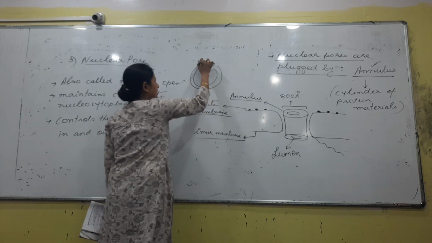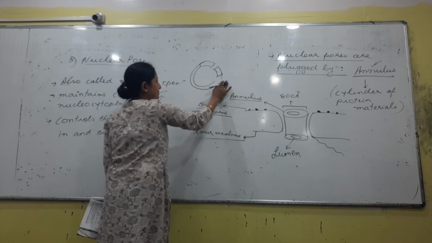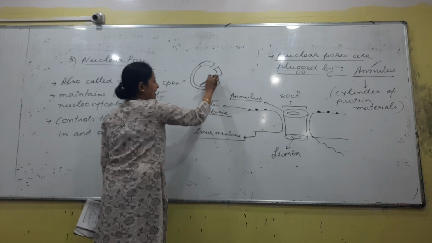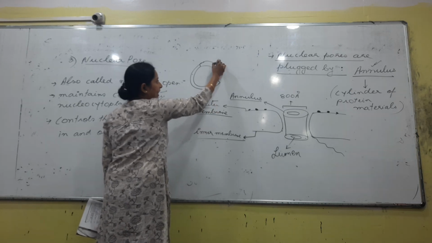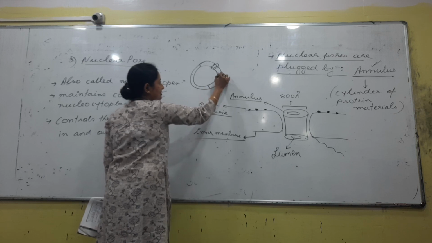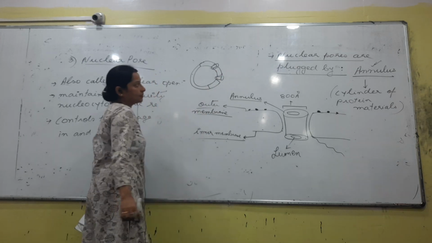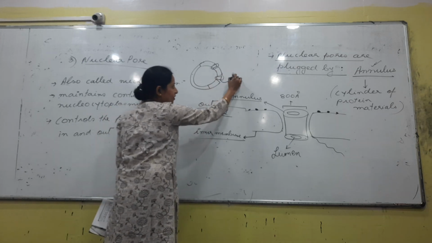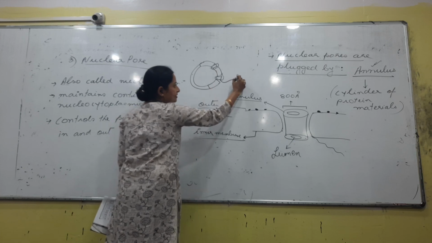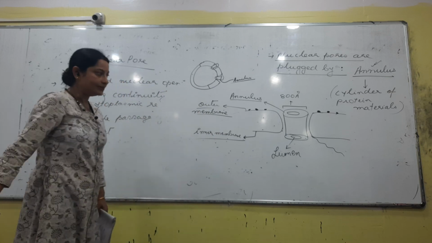If this is the outer membrane, this is the inner membrane. Similarly, this is the outer membrane, this is the inner membrane. We know that there will be a proteinaceous cylinder, and that cylinder is called what? Annulus. Next we'll again have a space, right? This is the pore, and in the pore you have this cylinder. This is what is called the annulus. Is the point understood? The cylinder of proteins that is present at the nuclear pore is called the annulus, right?